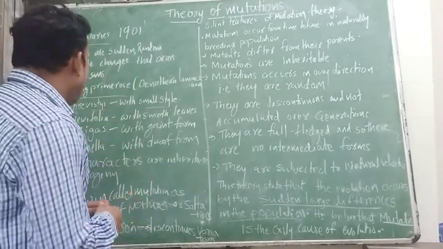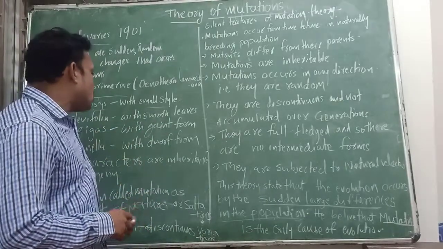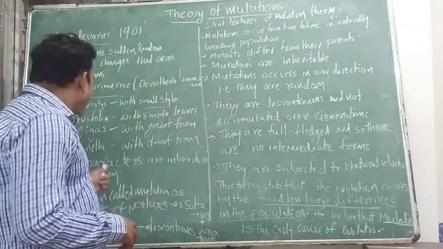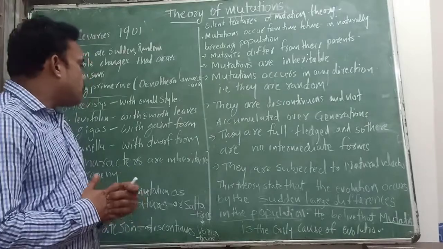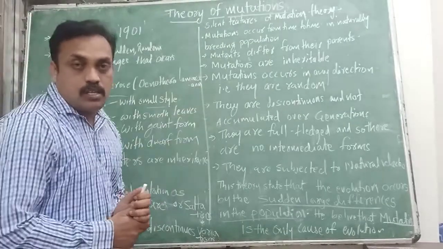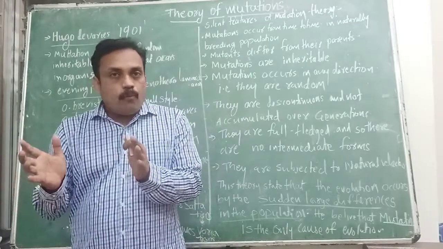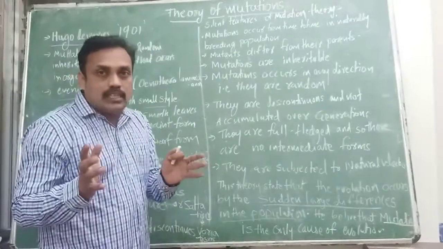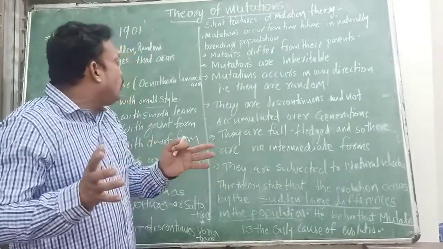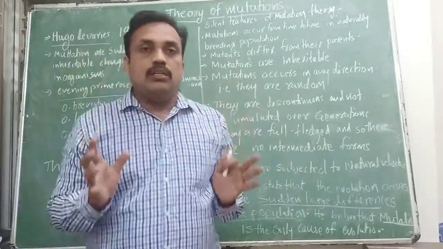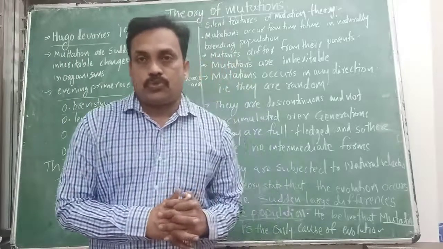In Oenothera gigas, he observed a giant form, very tall plants. And in Oenothera nanella, he observed dwarf forms. So in the evening primrose, Oenothera lamarckiana, he observed various changes.